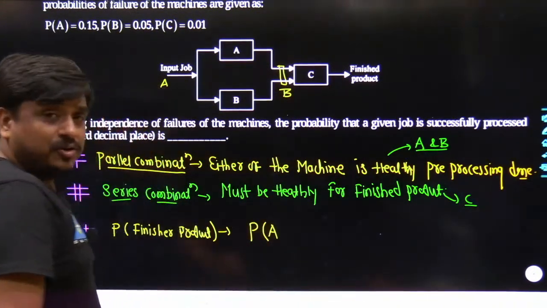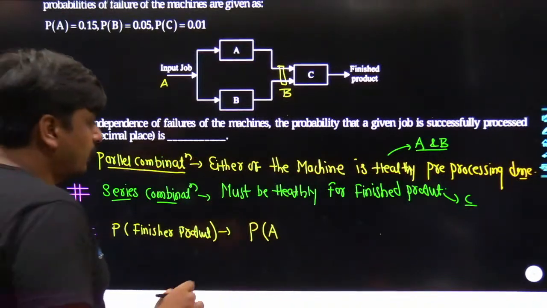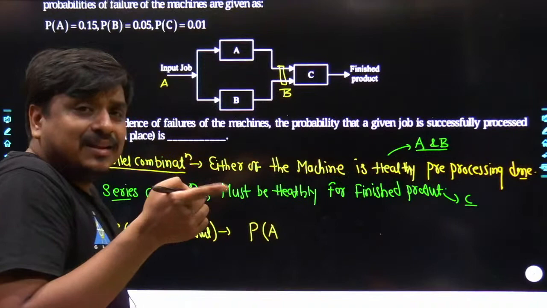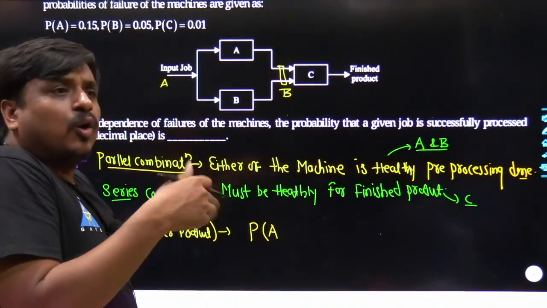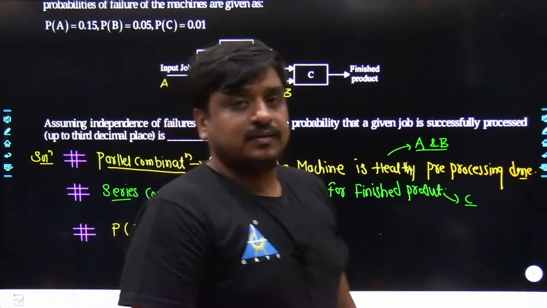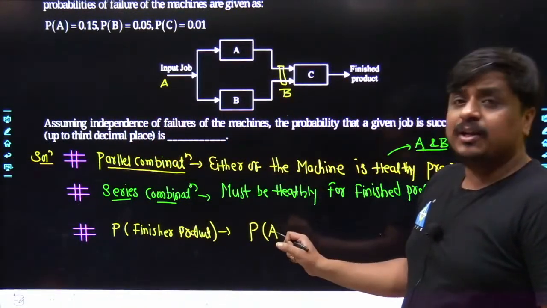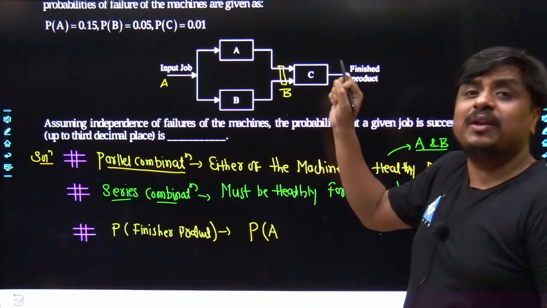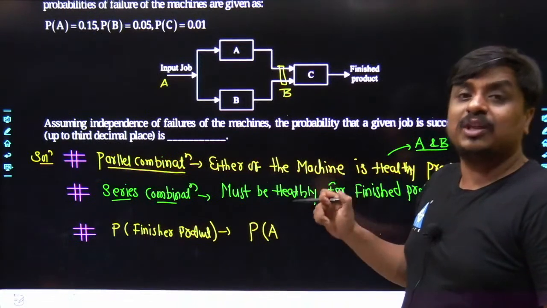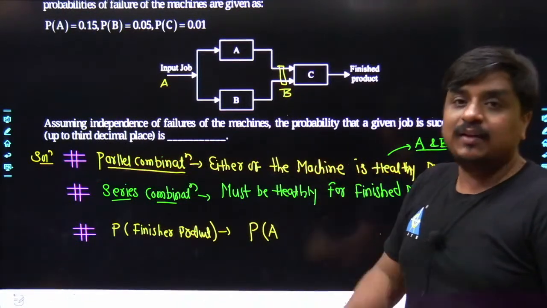What would it be? Just try to understand what exactly I wanted to communicate through this. Probability that A and B, either A or B or both of them have been working fine. Should I repeat once again? What I am saying, you have to focus on the concept that the probability that either of the machines is fine. But anyways, specifically in this problem, they have not given the healthiness probability, they have given the failure probability.